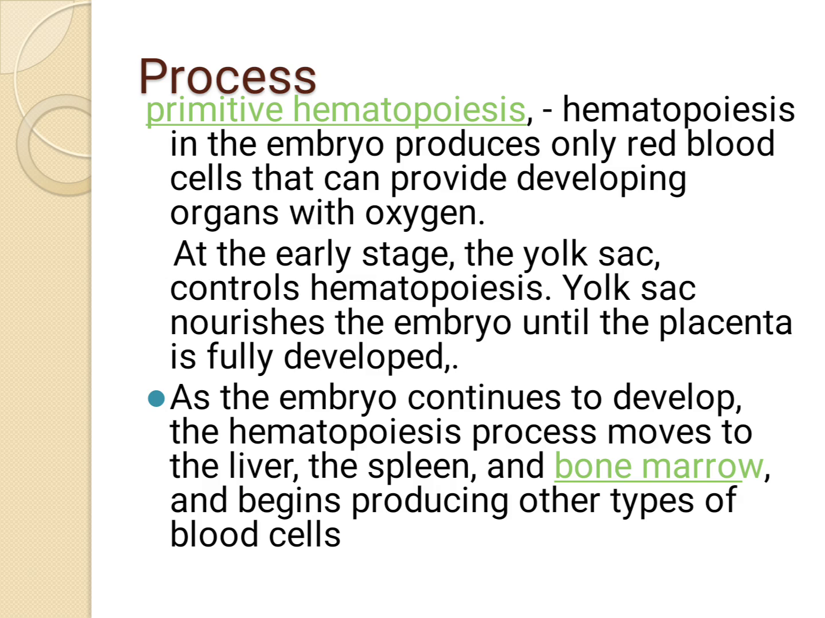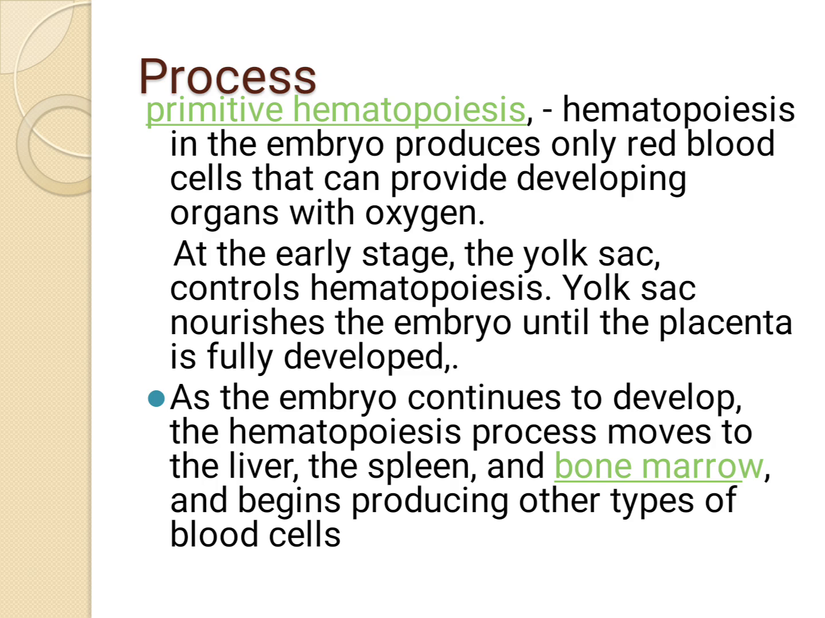Hematopoietic process. In the earlier stage, the hematopoiesis process is called primitive hematopoiesis. This usually takes place in the embryo, and it provides red blood cells to supply the developing organs with oxygen. At the early stage, primitive hematopoiesis takes place in the yolk sac, which nourishes the embryo until the placenta is fully developed.